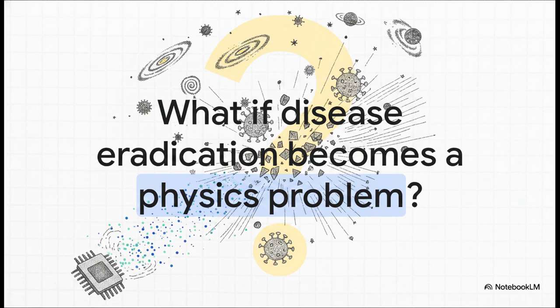Which brings us to the end of our explainer today. And honestly, it leaves us with a truly provocative thought. If the universe really does scale in this way, if the exact same math that dictates the invisible spin of distant galaxies can be harnessed through a piece of Python code to shatter a virus, what happens to the future of medicine? What does our world look like when disease eradication shifts from chemical biology to a real-time computational physics problem?